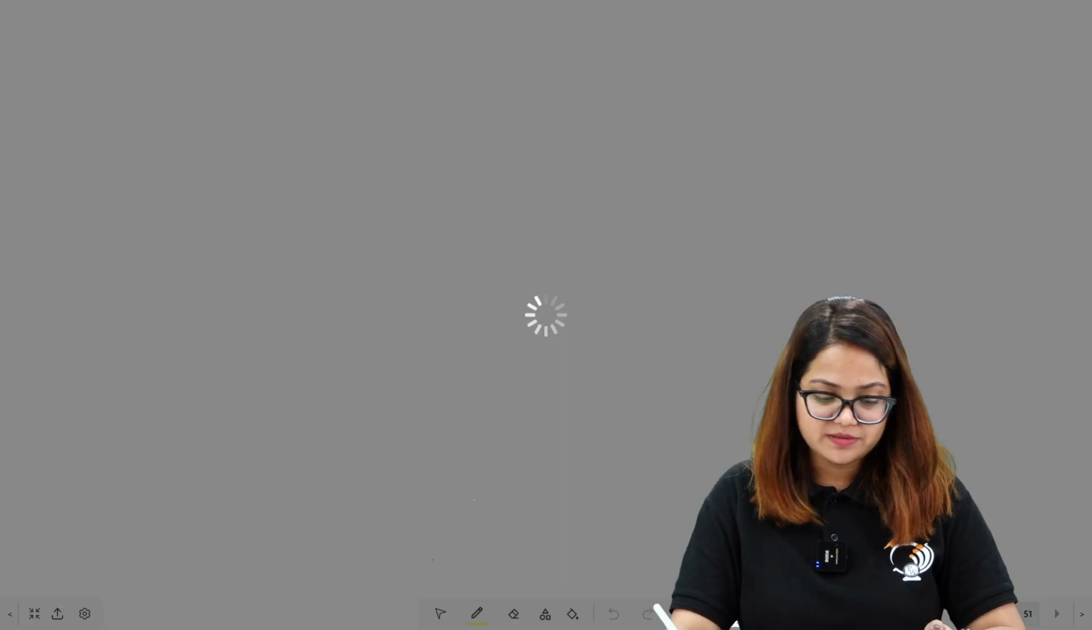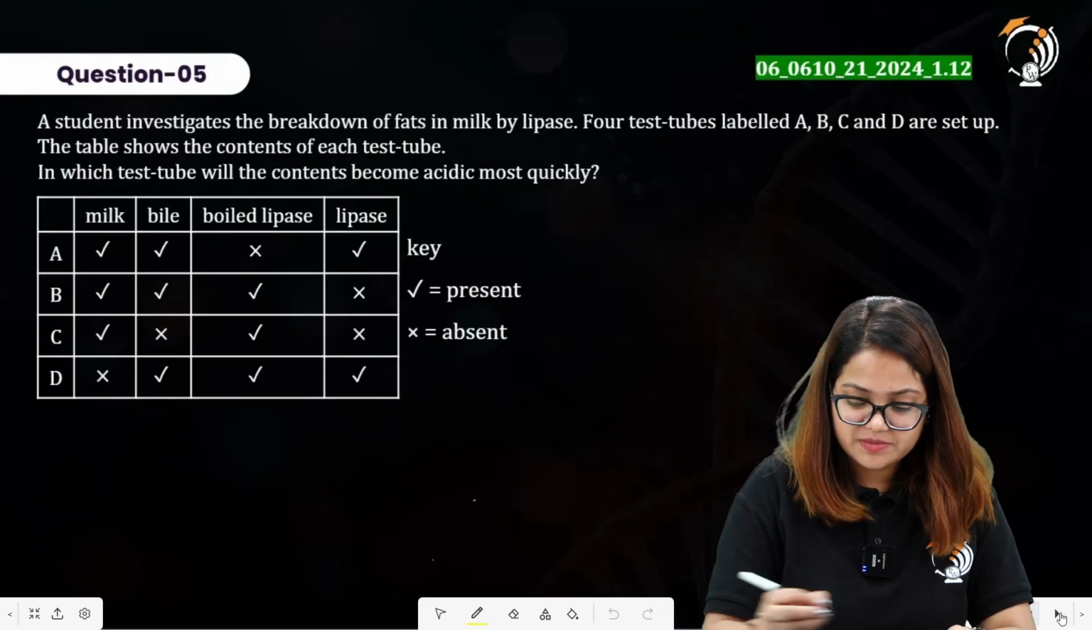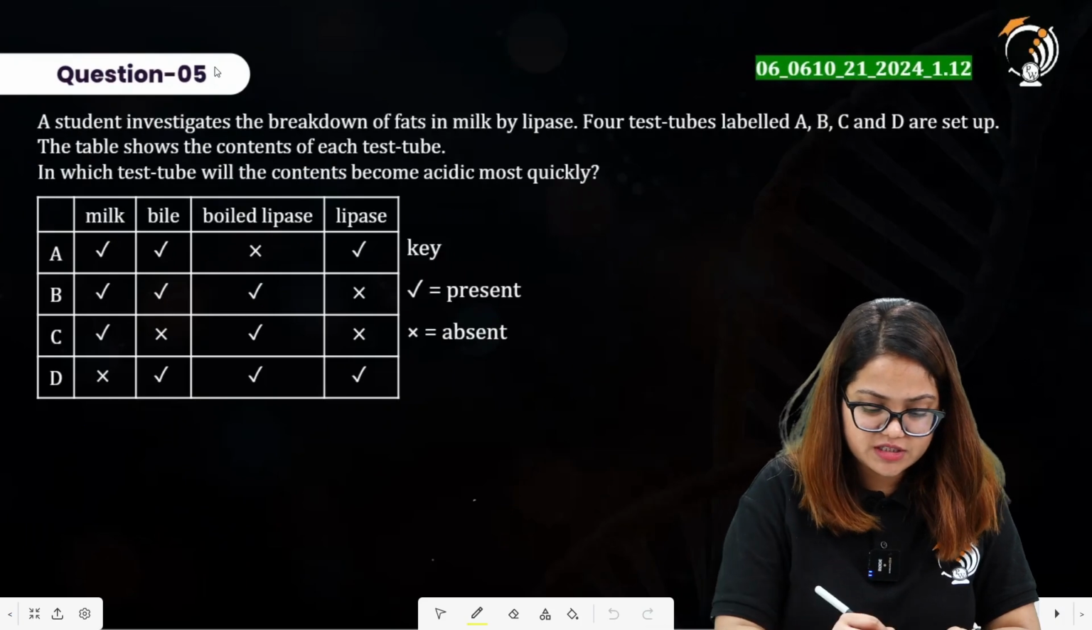Moving to the next question. Alright, there is a mistake in the numbering of the questions. So this is question number 6.